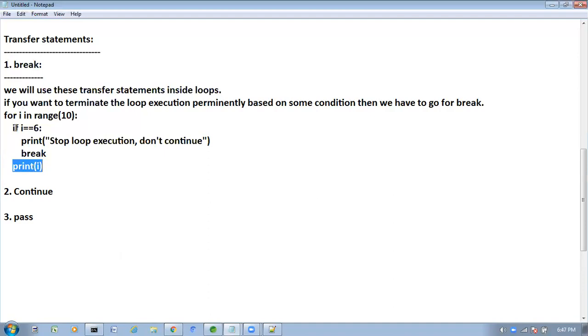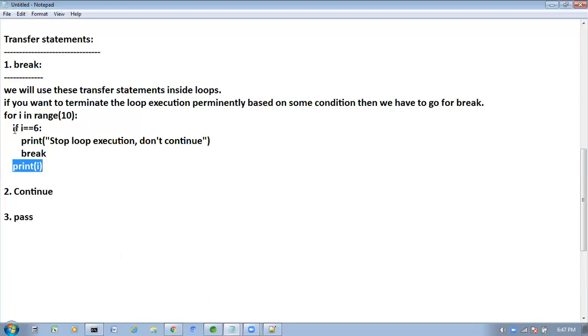Here it will check, 3 equal to 6? No. It won't go inside, and it will come out here and print 3. Again it will go to the next iteration. Next I value is 4. 4 equal to 6? No. It will come to here and print 4.